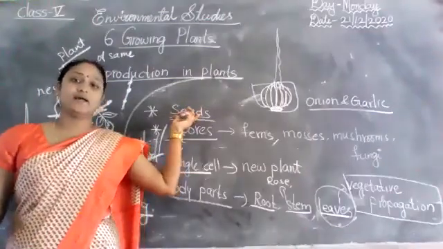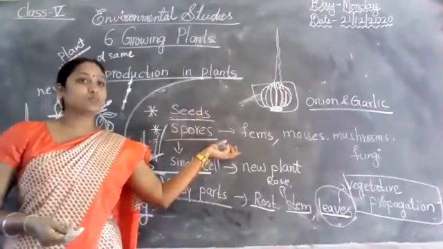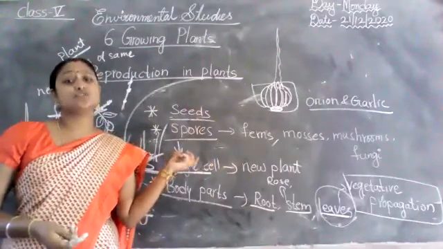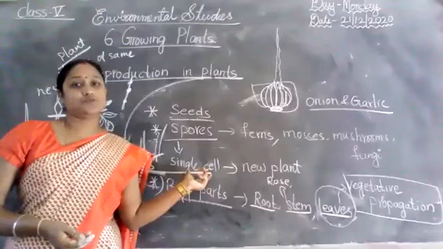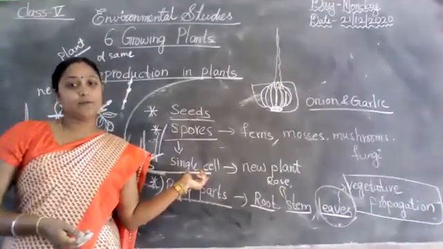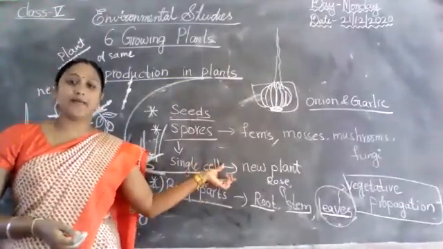And spores I taught here: fungus, mosses, mushrooms. Spores have only one single cell, and from this cell a new plant grows.